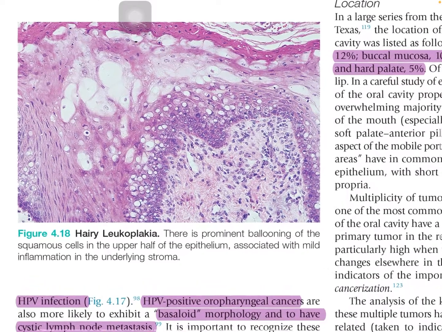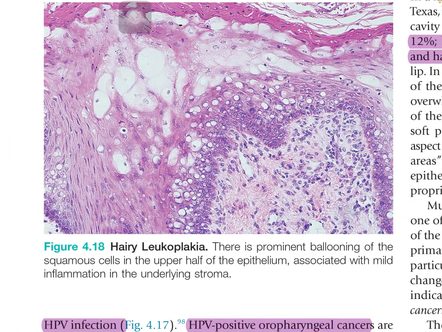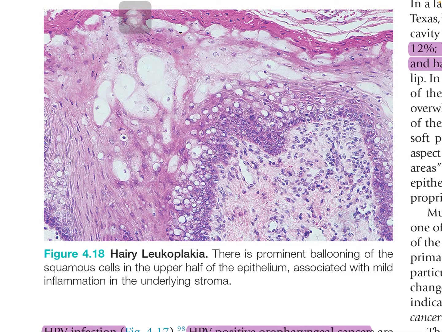This figure is showing hairy leukoplakia. As we can see, there is prominent ballooning of the squamous cells in the upper half of the epithelium, associated with mild inflammation in the underlying stroma.